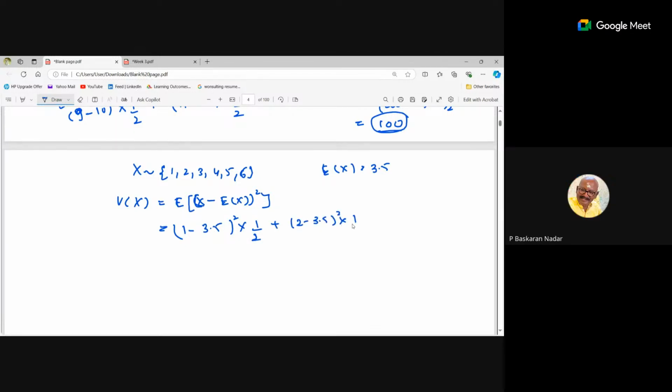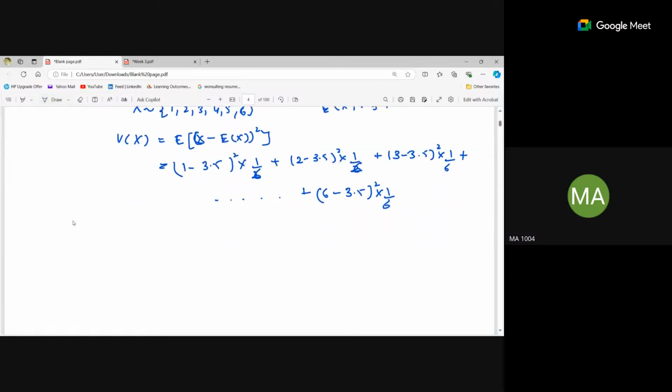Plus 3 minus 3.5 whole square multiplied by 1 by 6. So here we can put all the values, up to 6 minus 3.5 whole square multiplied by 1 by 6. So is it clear how to calculate the variance? Yes, ma'am.